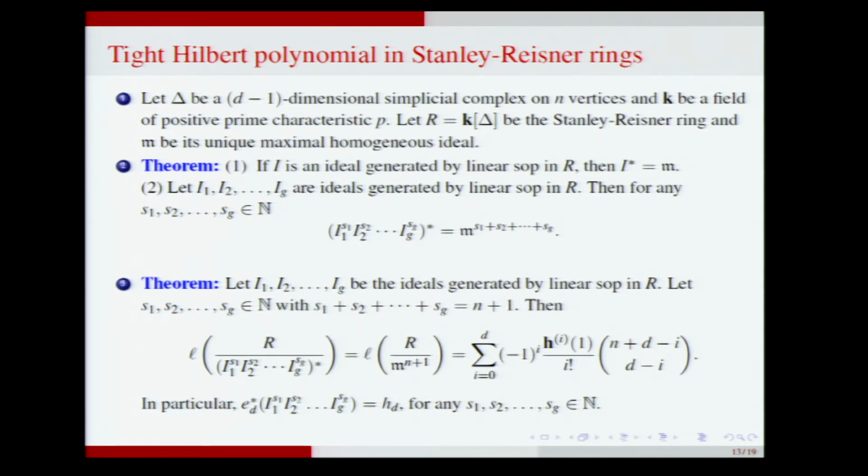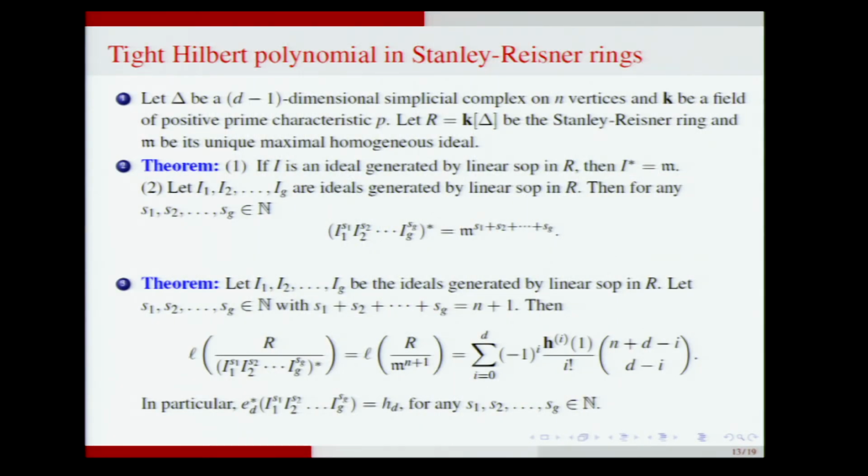look at the H vector of the simplicial complex. The H vector appears in the Hilbert series of the Stanley-Reisner ring, and using the H vector and the H polynomial, we can write down the Hilbert-Samuel polynomial of the length of R mod I^(m+1) by standard tricks, and that shows that the constant term in the tight Hilbert polynomial of this power product is the last number in the H vector of the simplicial complex.